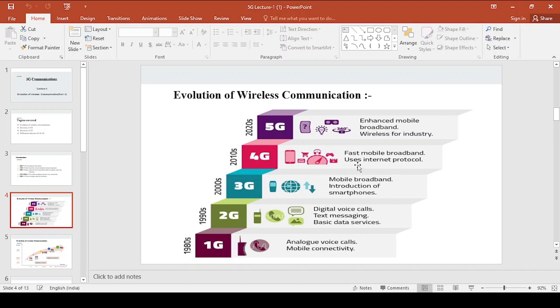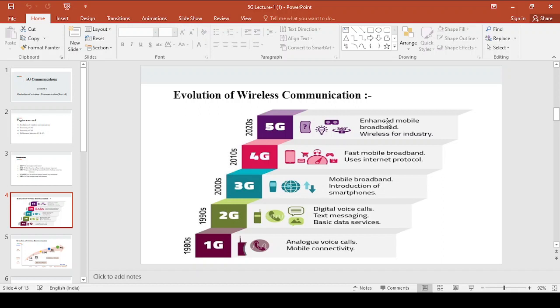Now this supports fast mobile broadband. Mobile broadband was introduced from 3G onwards, but the speed has been increased under 4G. If you observe the speed of mobile broadband between 3G and 4G, it is a fast mobile broadband connection, and here it uses IP, which is nothing but internet protocol.